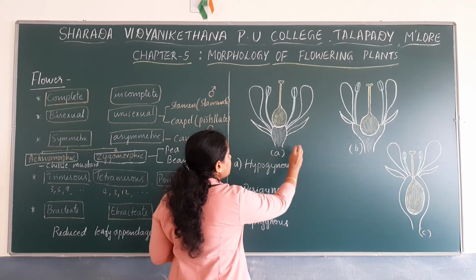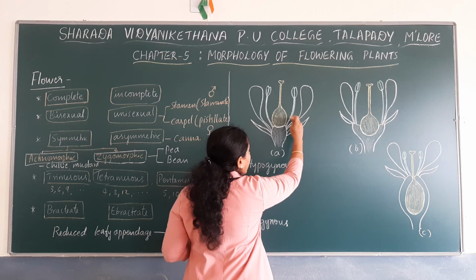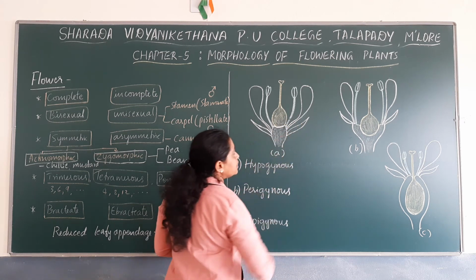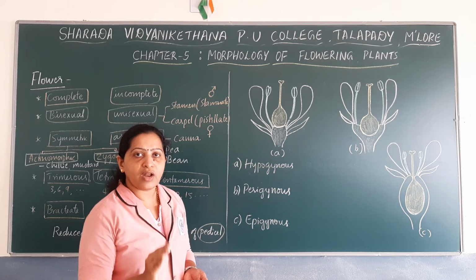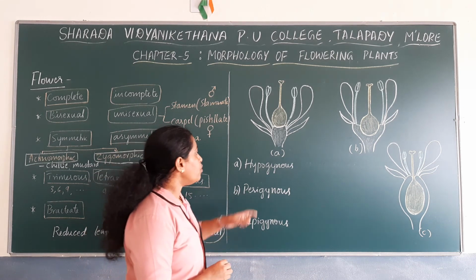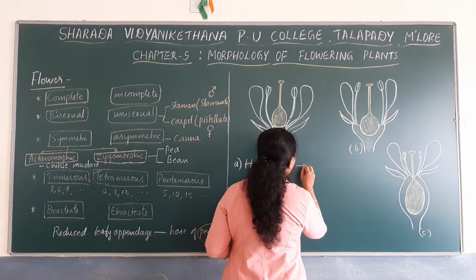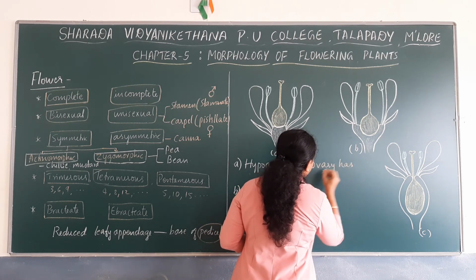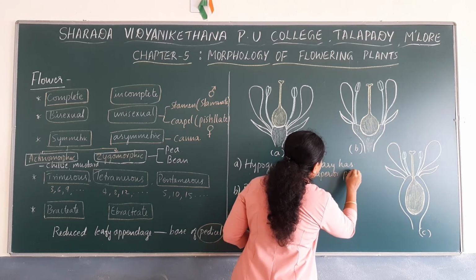Such a flower is known as a hypogynous flower. Remember that in a hypogynous flower, the ovary has superior position.